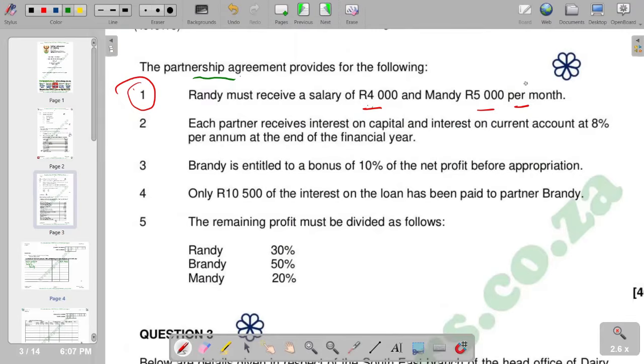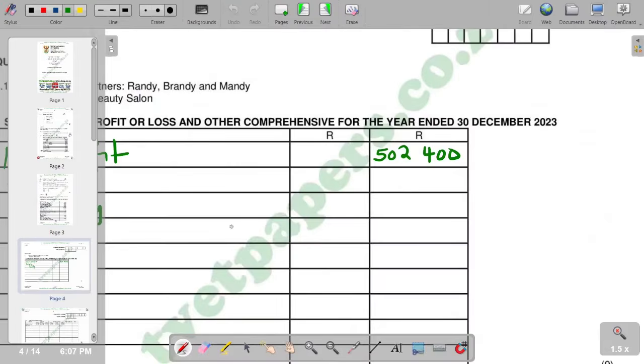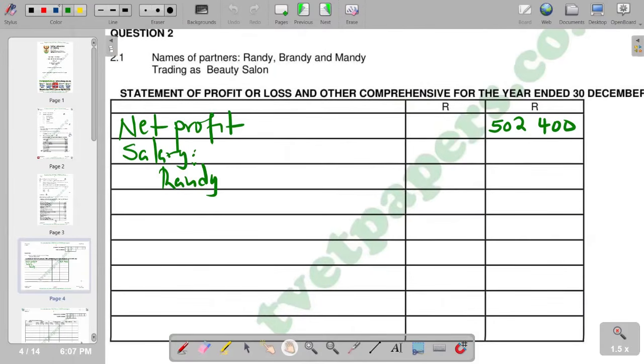It is indicated as per month, so we multiply 4,000 times 12. We do show the calculation in brackets, whereby we say 4,000 and then we multiply by 12. The answer that you are supposed to get is 48,000. So we have 48,000.